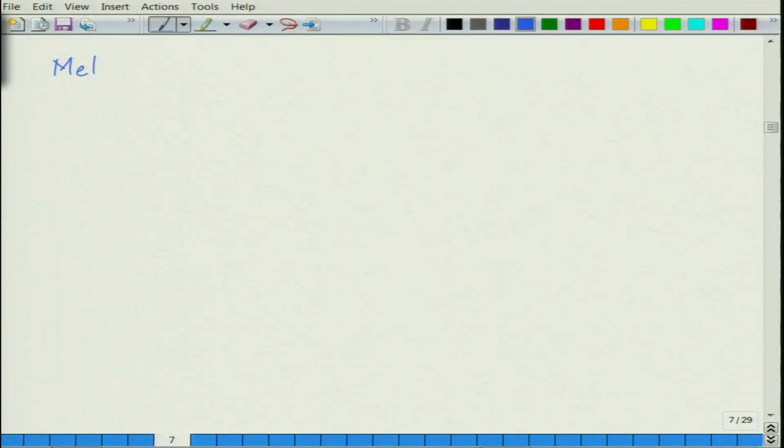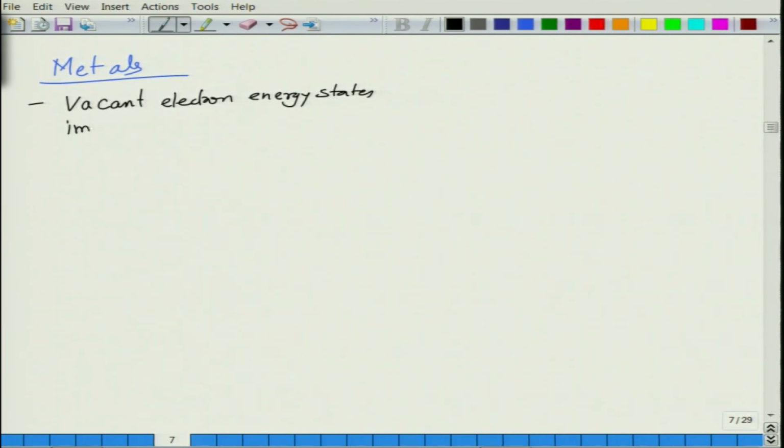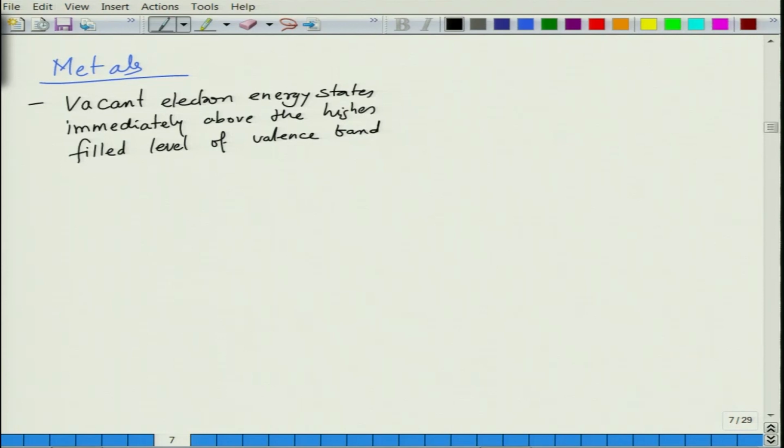Okay. So essentially, now let us see the difference between the two. For a metal, we have vacant electron energy states immediately above the highest filled level of the valence band. So this is basically the situation. You have the valence band, this is the valence band.